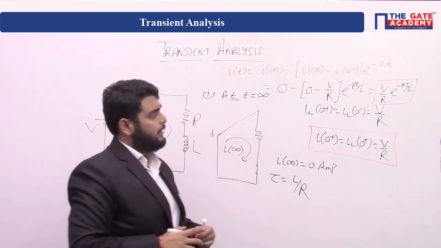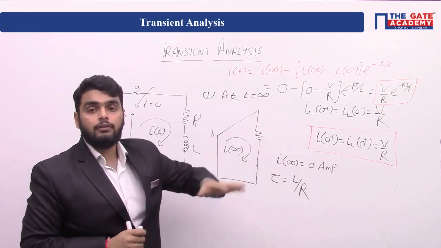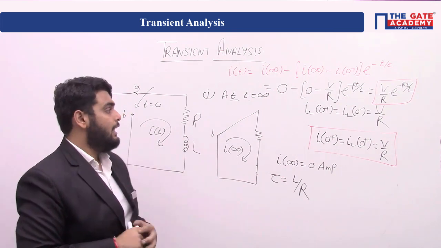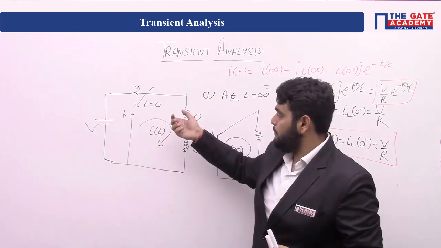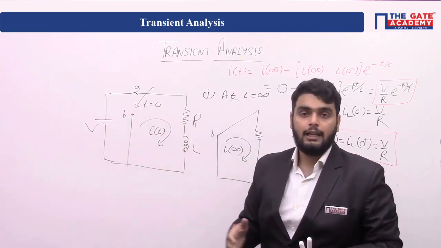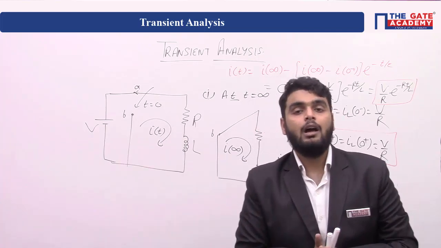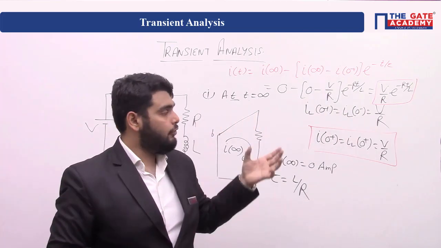This is an equation of discharging, which means the inductor is in discharging nature. Initially the inductor is charged by flowing the current, and now it is in discharging mode. So guys, you can solve the questions using this formula.